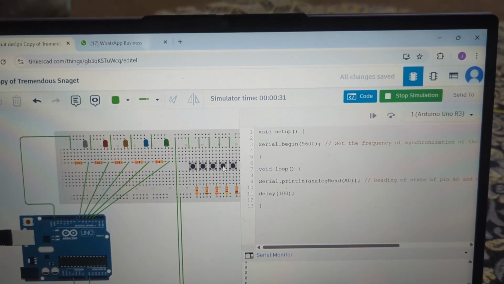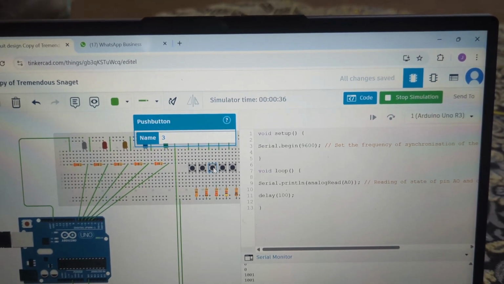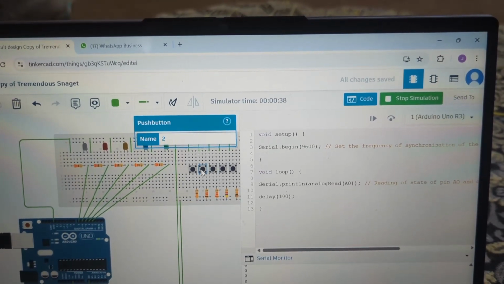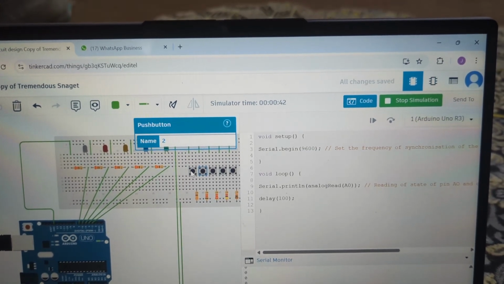And then we have to write Arduino code to control the LEDs by push button by writing these values in the code.